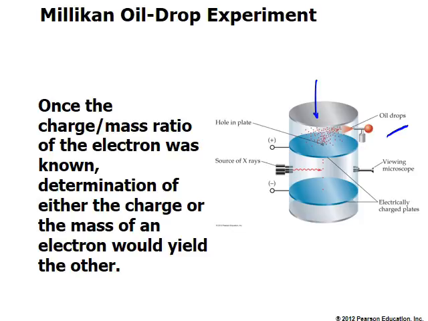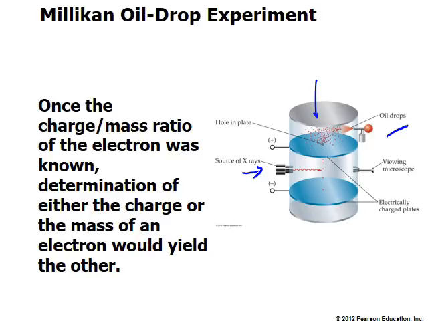Now, there is a source of X-ray. You can see at the bottom right there is a source of X-ray. X-rays pass through the chamber. What X-ray does is it knocks off electrons from air molecules, and then those electrons will be floating all around. And as the droplets come down because of gravity, some of these electrons would be landing onto the oil droplets.